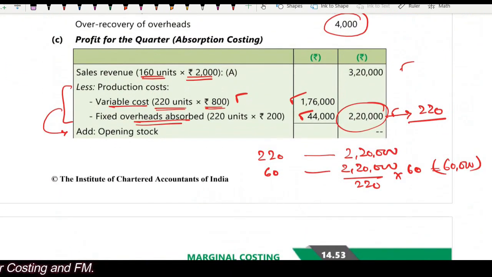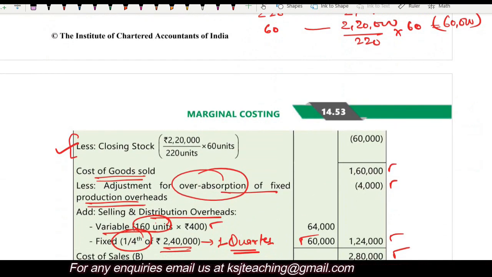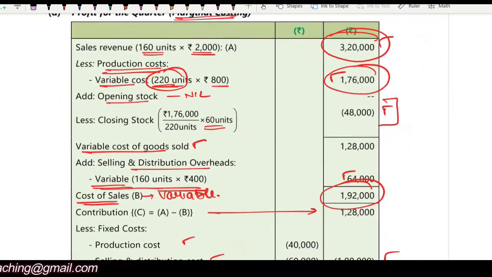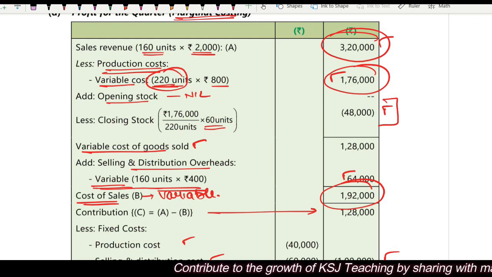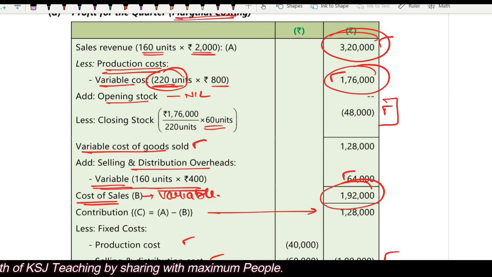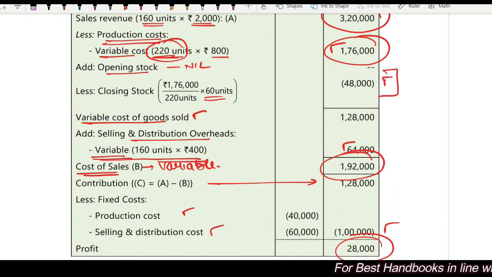Under absorption costing, you do not divide it into variable and fixed overheads, but you divide it on the basis of functions. Production, right? Then adjustment for finished goods will give you cost of goods sold. Then adjustment for selling and distribution overheads will give you cost of sales. But in the case of marginal costing, you have to divide it between the variable cost and the fixed cost, and everything revolves around that. First you will take the variable cost of production, all the variable cost, even the closing stock, opening stock adjustment, it is to be done according to the variable cost of production, right? So this is how the questions will be done.